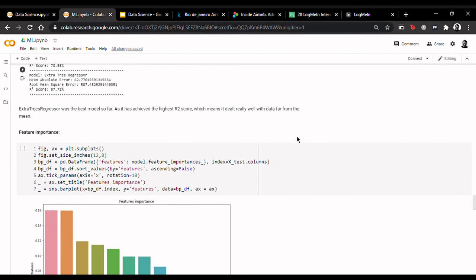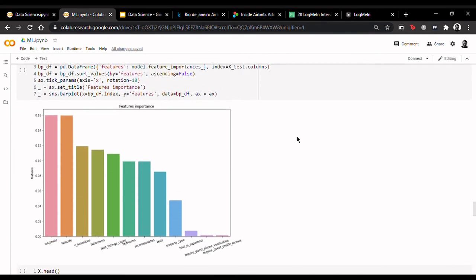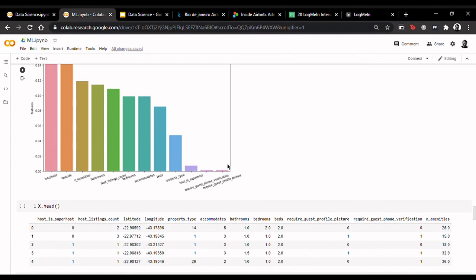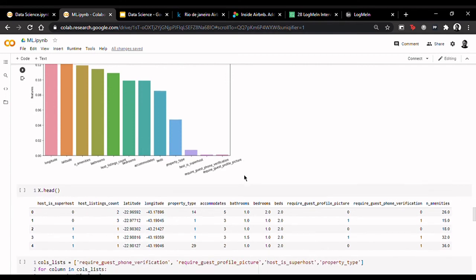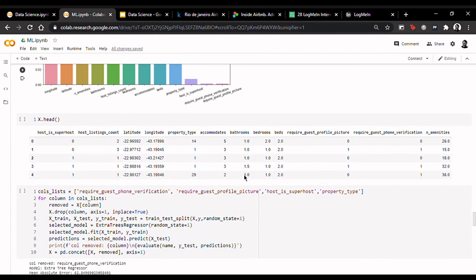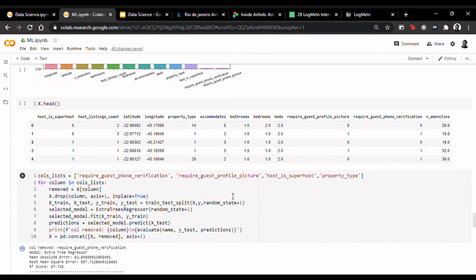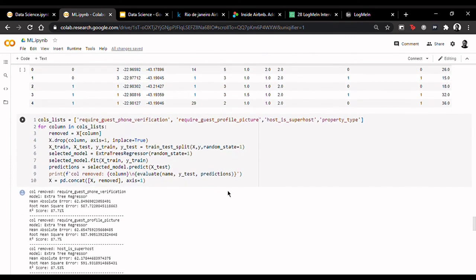So, from this graph, we see that the least important features are host is superhost, require guest phone verification, and require guest profile picture. Thus, we try to remove these columns and see how the model performs. First, we remove them one by one, as if taking out a single ball from a bag of 3 balls. After taking them out, we display the R-square score and we put the columns back into the dataset. So, these are the R-square scores that we get.